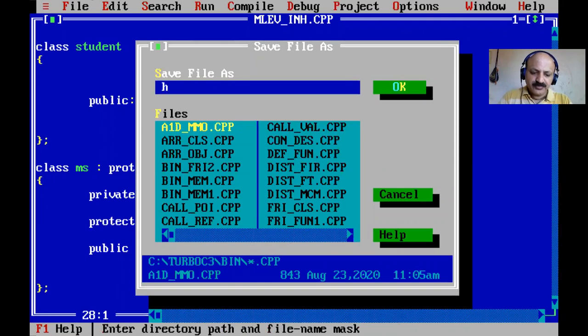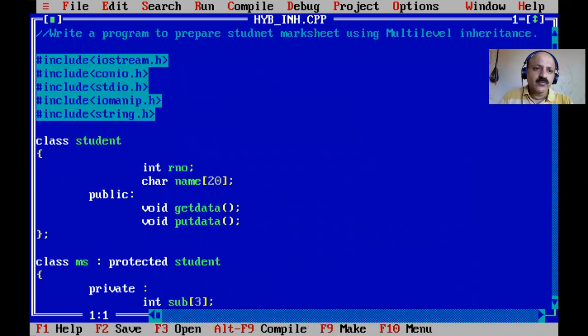And here we can say hybrid. Yes, so we can just write hybrid, okay, and here there is no chance to use just inheritance, because that file is there, but we can take both words. So hybrid, HYB, and inheritance, and then CPP. Okay, so we save as so that both files are maintained.